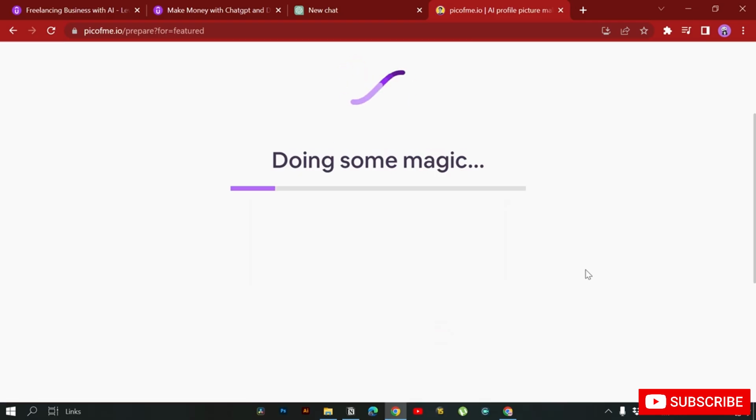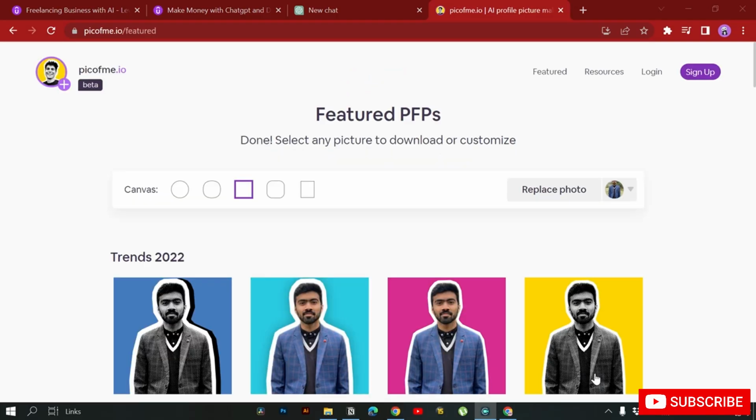So now it is doing the AI magic, and with the help of AI it will generate us a lot of profile pictures, and we'll select one of these. Let's wait a couple of seconds until it's done. It's almost done. Okay, I don't want to pause the video. Please do it quicker. Okay, so I paused the video and it took about a minute to complete, and now I can see the